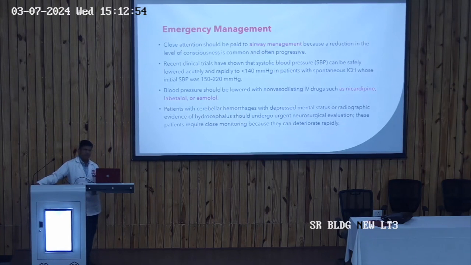And usually in these patients, it has been seen that they are suffering from hypertension, which is usually accelerated or essential hypertension. So with the use of appropriate drugs, that is the non-vasodilating IV drugs such as nicardipine, labetalol or esmolol, we should try to make these patients normotensive. We should carefully reduce the blood pressure of these patients, otherwise the high blood pressure will lead to further bleeding. So that's why careful management of the blood pressure is very important.